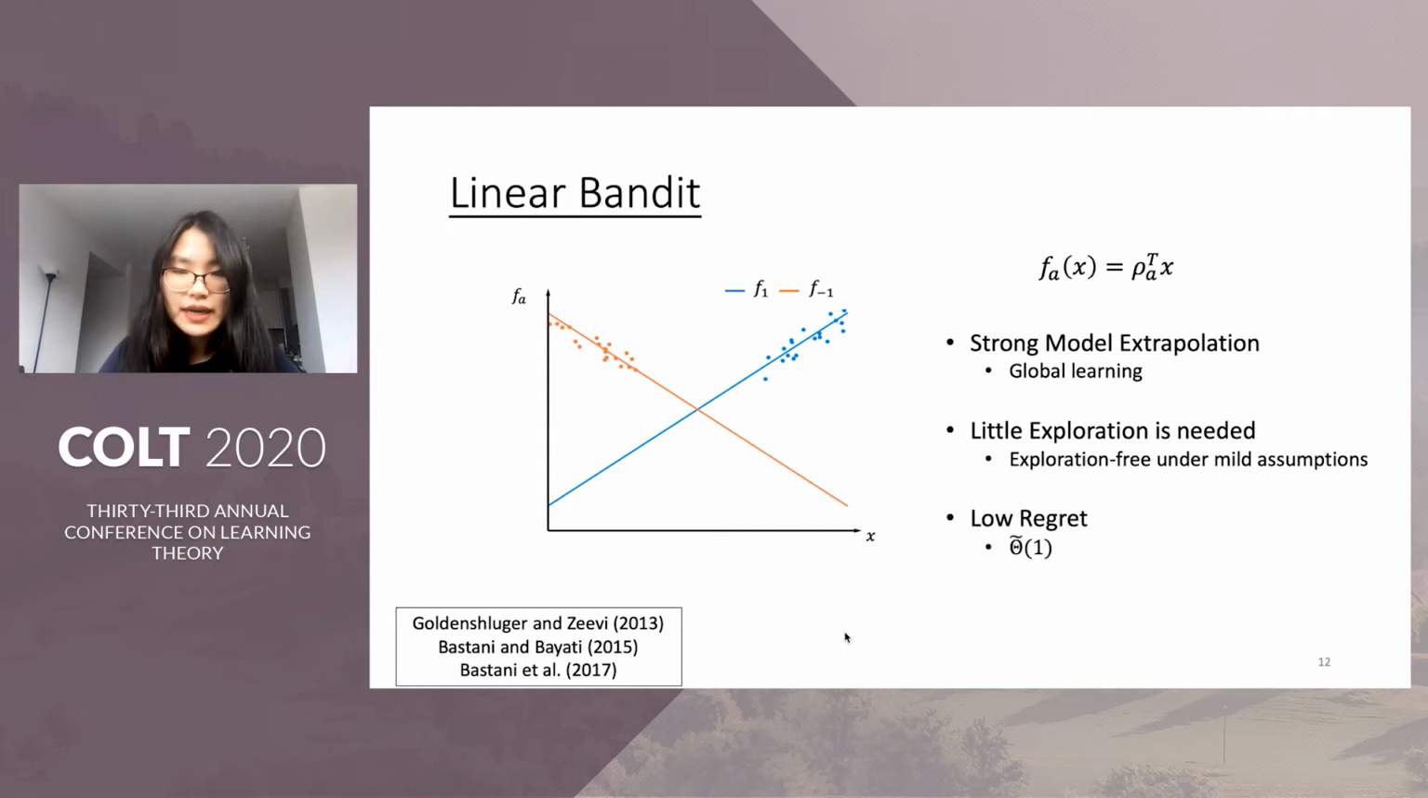When the model is correctly specified, corresponding algorithms achieve low regret, usually of order polylog in capital T. However, the linearity assumption is often violated in reality, and corresponding algorithms can get linear regret when the model is wrong.